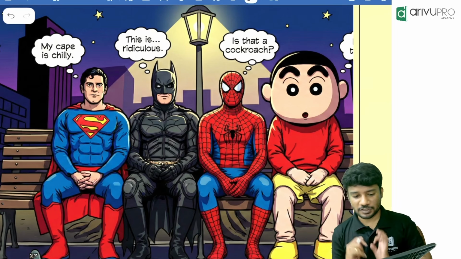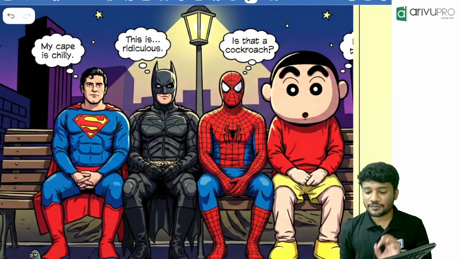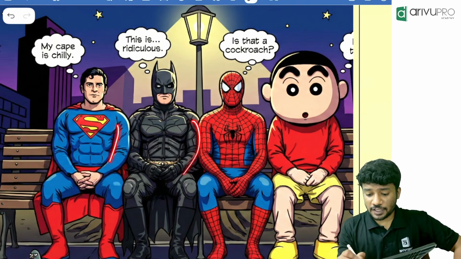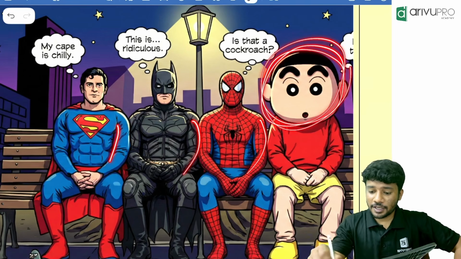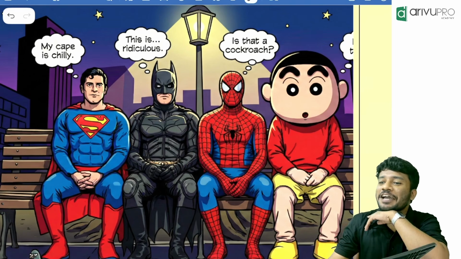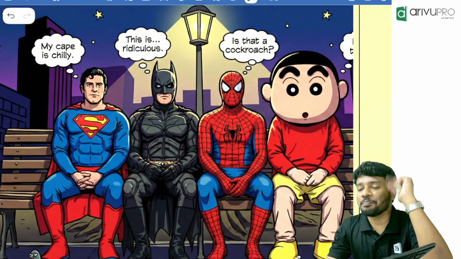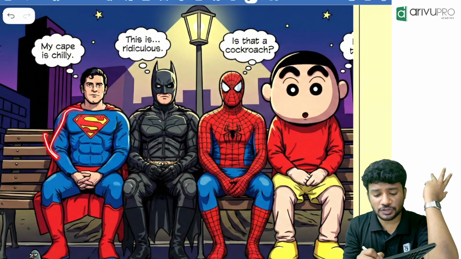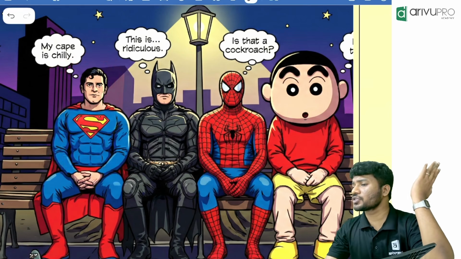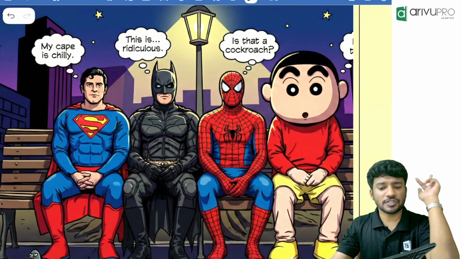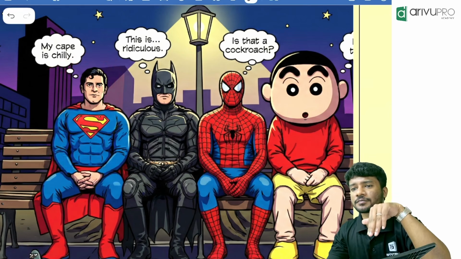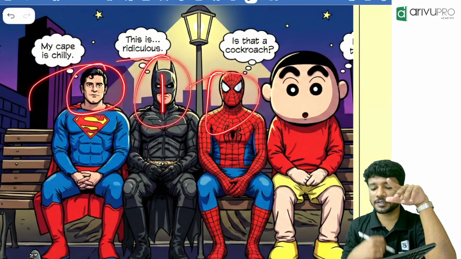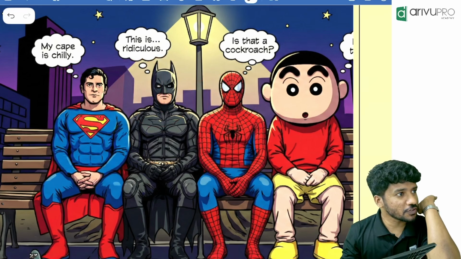Now people, my first question. Who is sitting at the left end of the bench now? Everyone's left hand is here. So who is sitting there? A Shinchan. Who is sitting at the right end of the bench? Superman. Why Superman? Because everyone's right hand is towards this side. How many people are sitting in between Superman and Spider-Man? Only 1 person is sitting between them.